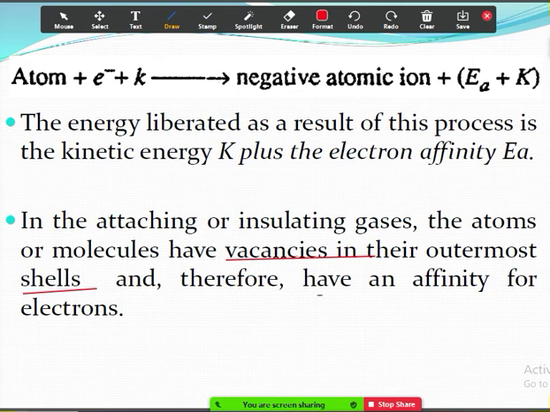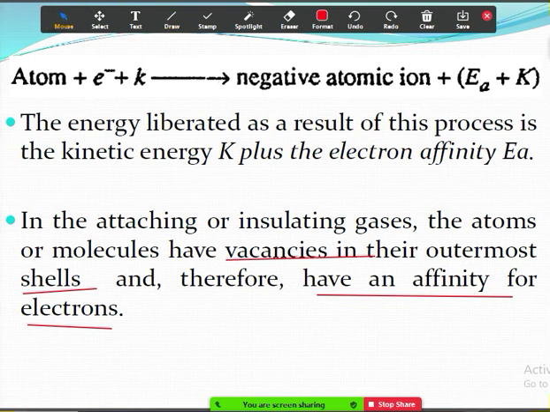Affinity means attraction towards electrons. Since they have vacancies in their outermost shells, they have attraction towards electrons. Especially insulating gases like SF6 have that property.